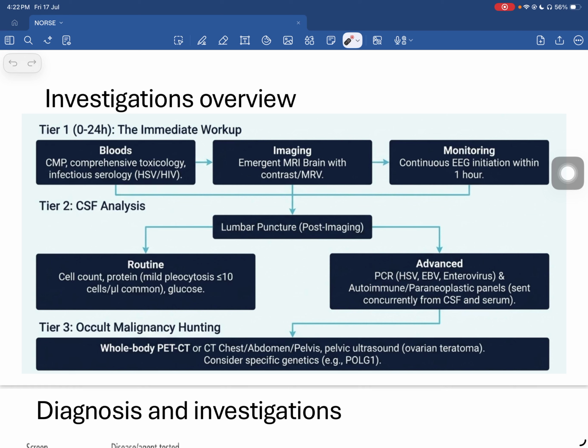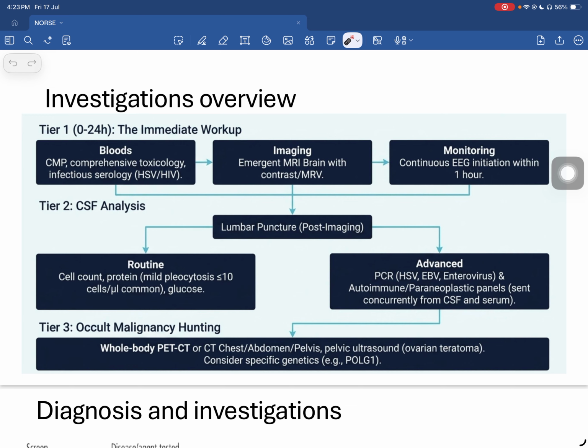So, coming to the investigations overview, for simplification purposes, we could think of it as a three-tiered approach. That is, in the first tier, you have the immediate workup, including sending blood samples, emergent imaging, and monitoring. That is, you have to do a continuous EEG initiation within 1 hour.